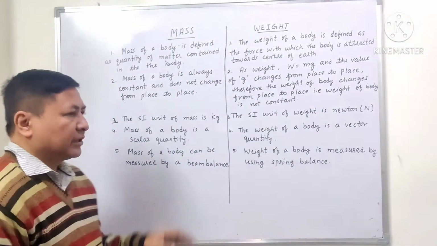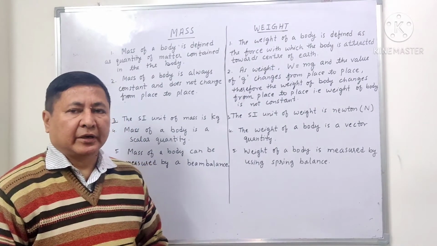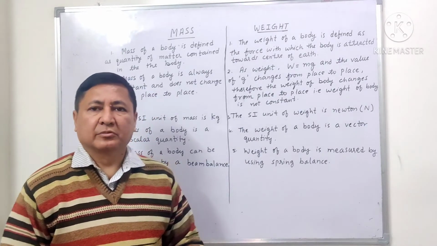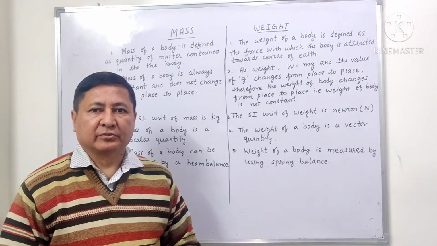Now the last: the mass of a body is measured by a beam balance, whereas the weight of the body is measured by using a spring balance. So these are the differences between mass and weight.